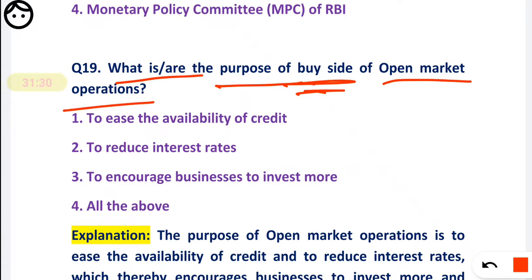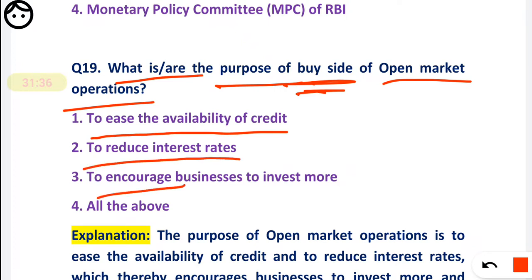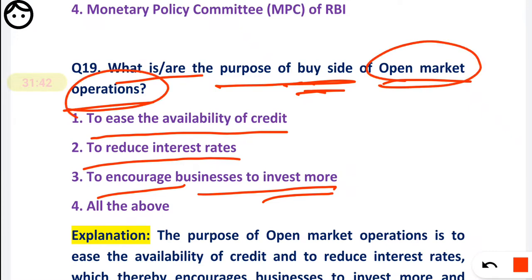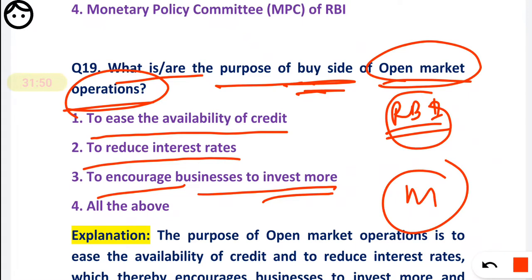So friends, see here, the first option they have given is to ease the availability of credit, to reduce interest rate, to encourage businesses to invest more. So basically, what is open market operation? See friends, open market operation is generally used by RBI. For what? See, this is a market and this is RBI. If RBI wants to absorb money from the market, RBI will sell the securities.